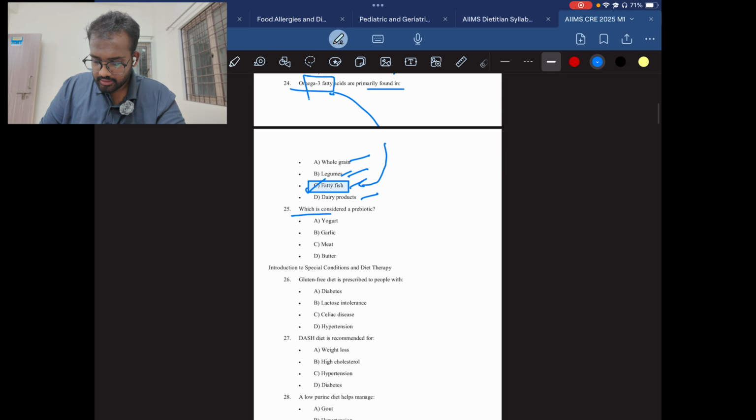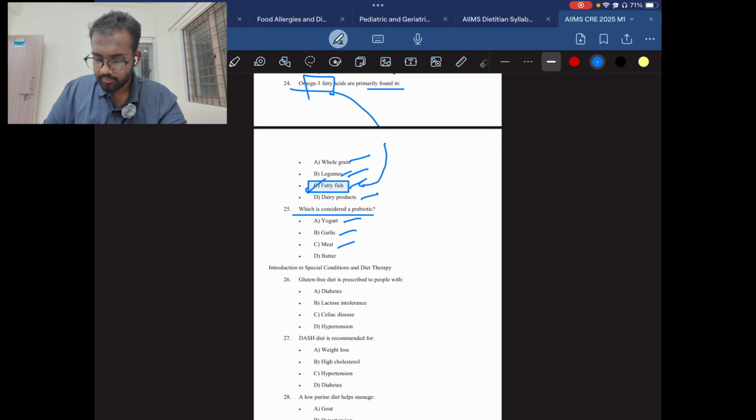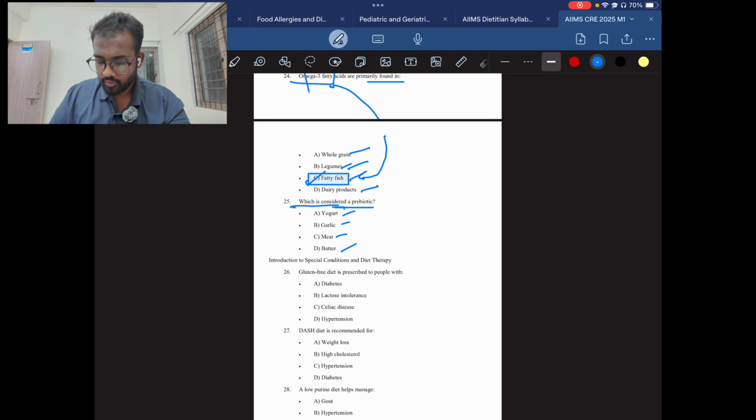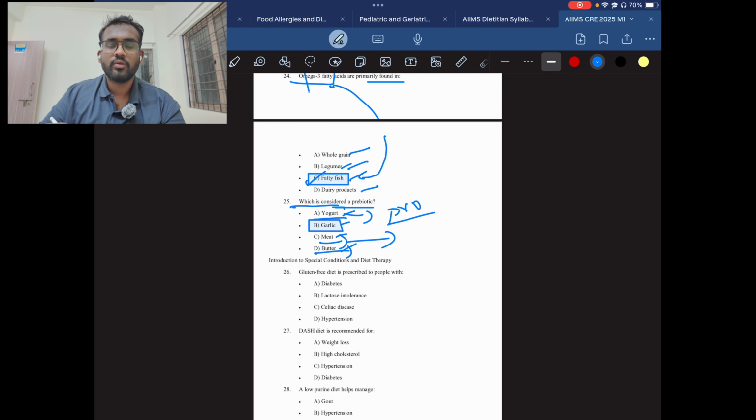Question number 25. Which is considered as prebiotic? The same thing which I have talked about. Prebiotic is the food for the bacteria to grow. So here, as you can see, yogurt, garlic, meat, bread. Yogurt has living bacteria in it, so it is considered as probiotic, not prebiotic. Then meat doesn't have bacteria and it's not that helpful for the gut as a prebiotic. And butter is not the answer. Garlic is the answer for this. Garlic is a prebiotic fiber which will stay in the gut for a longer time and helps to grow the beneficial bacteria in the gut. So the answer will be B, garlic.